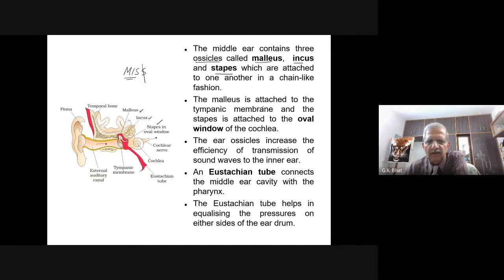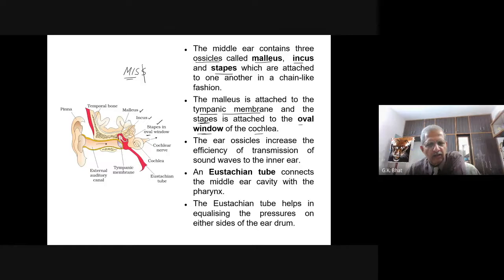The malleus is attached to the tympanic membrane. This is the tympanic membrane. The malleus is found attached to the tympanic membrane, and the stapes is attached to what is known as the oval window. There's a window called the oval window. And in between, you have the incus.